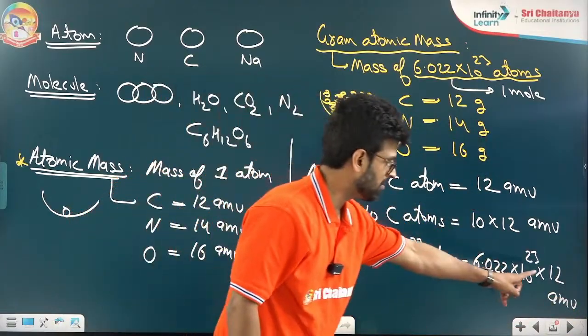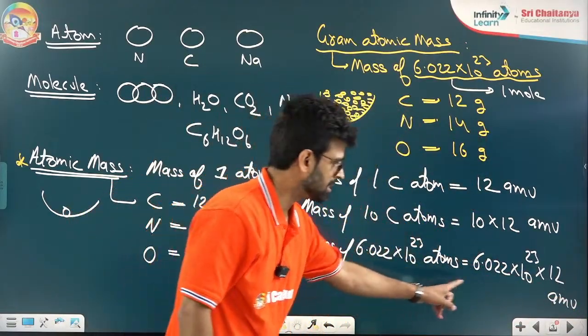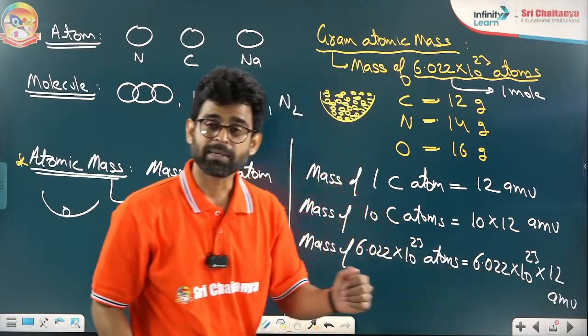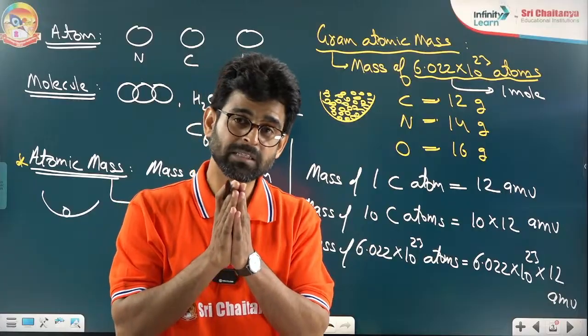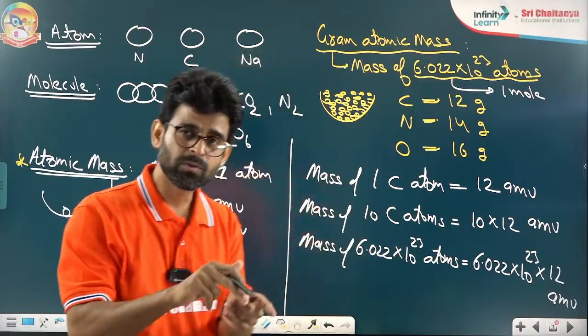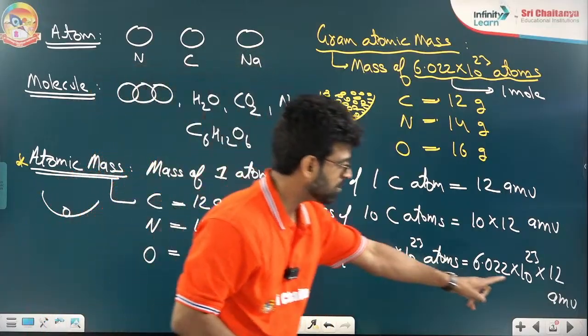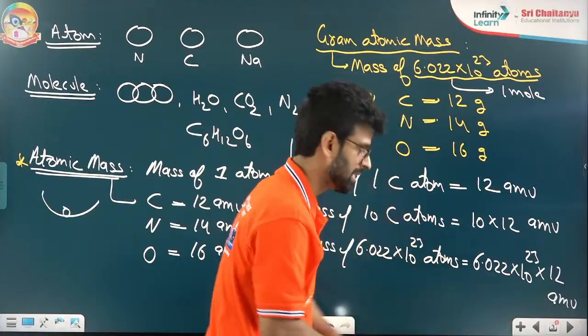One carbon atom is 12 AMU, so for so many atoms, this much AMU. But now this number is very, very large. What we'll do is convert this AMU into gram. How? Very easy.